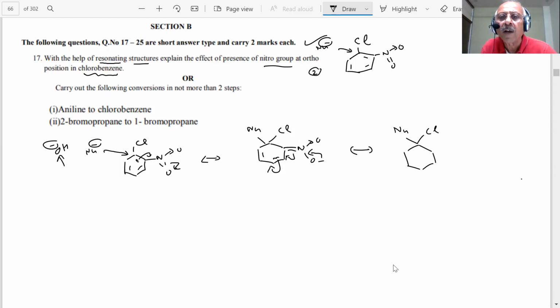Now what happened? NO came back. Then where is the double bond going? Here. And the negative charge goes here. Okay? Negative charge goes here. What happens further? This goes here and this charge goes here.